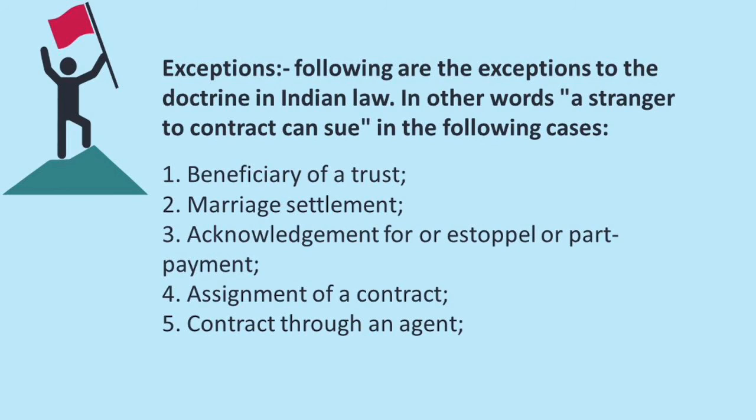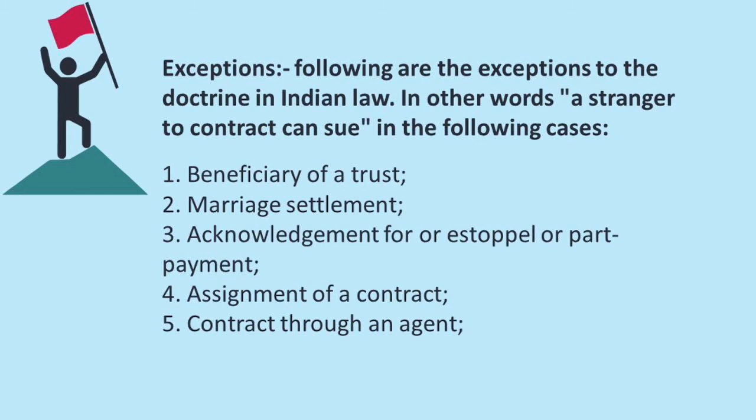Later, the boy did not marry the girl. The boy and the girl's father are parties to the contract, and the girl is a stranger to the contract. However, this girl can file a case against the boy. This is another exception that has been enshrined under privity of contract.